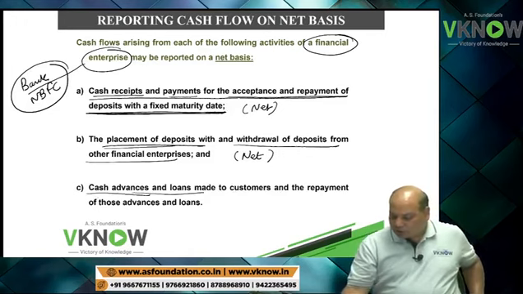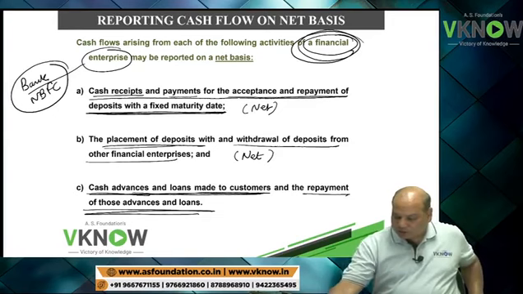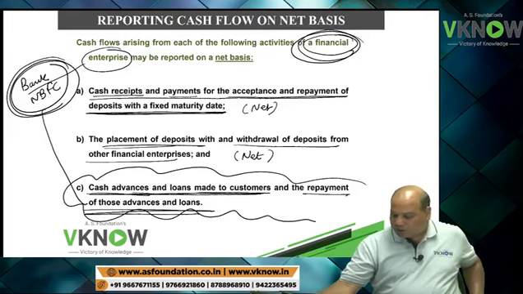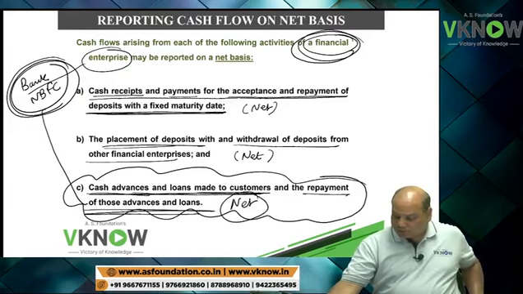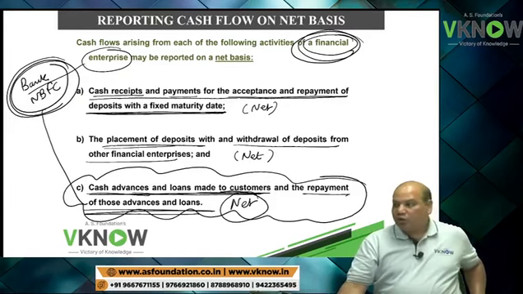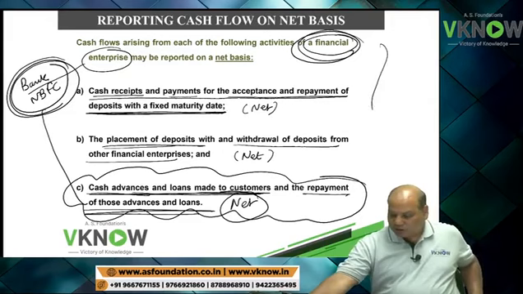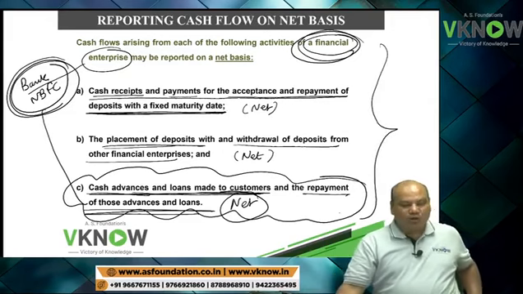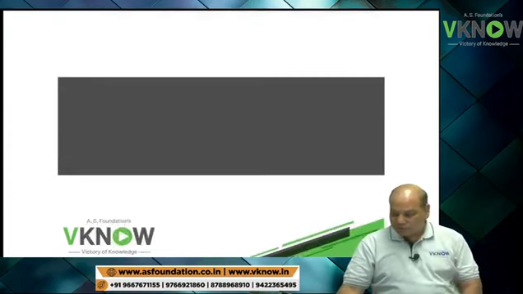Cash advances and loans made to customers and repayment of those loans and advances. So a financial enterprise like a bank or NBFC can present loans given to customers and repayments on a net basis if they want. So this can be a theory question only. When can cash flow be presented net? This is the answer. Usually a numerical question on this paragraph has not been asked, right?